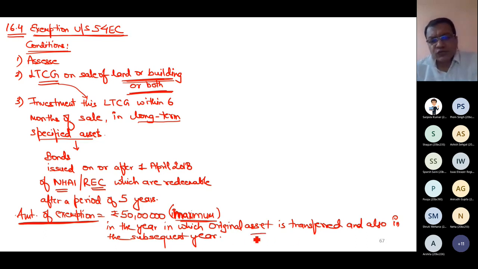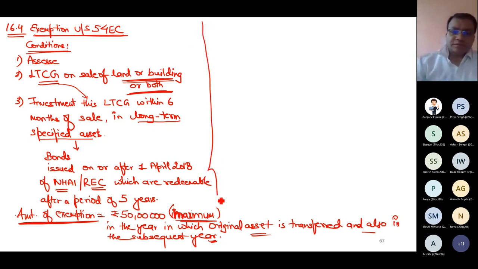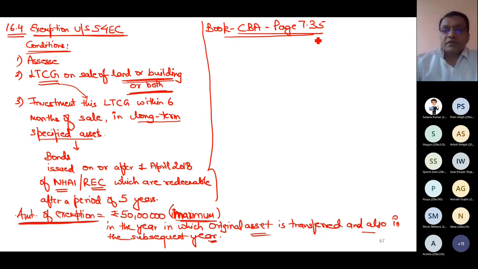In the year in which the asset is transferred and also in the subsequent year, that I will explain. Let me first discuss an illustration, again from my book, Concept Building Approach, page number 7.35, illustration. There are some illustrations given on this page. I will discuss those one by one in a simplified form.